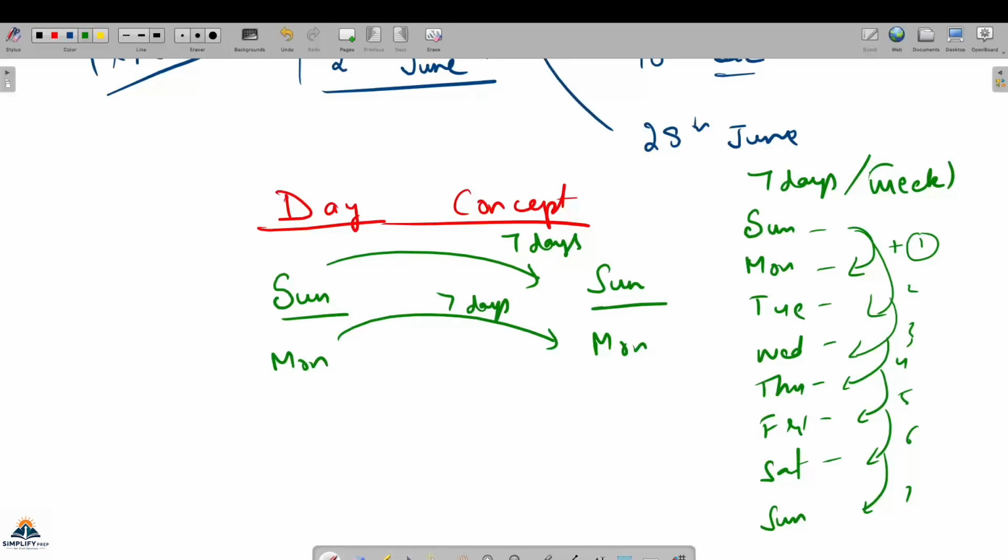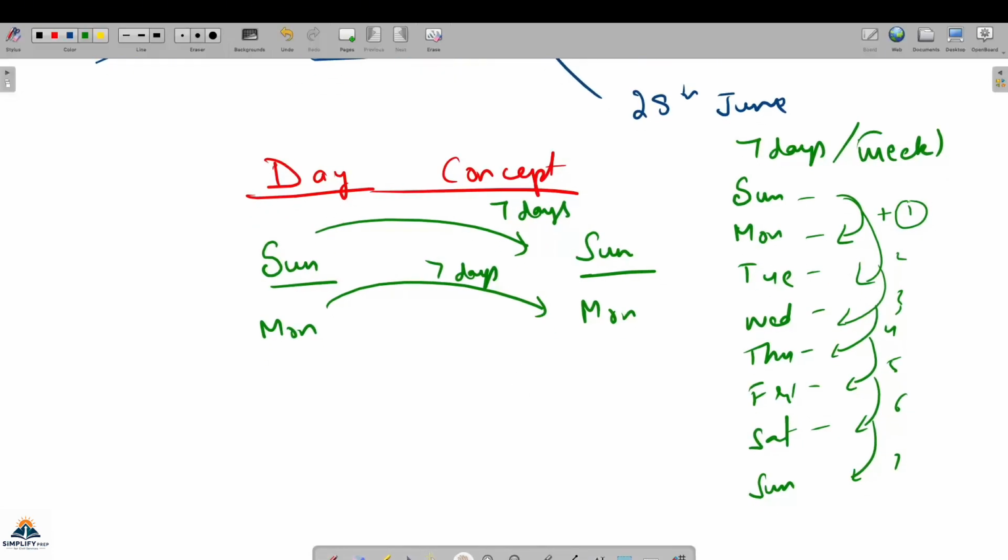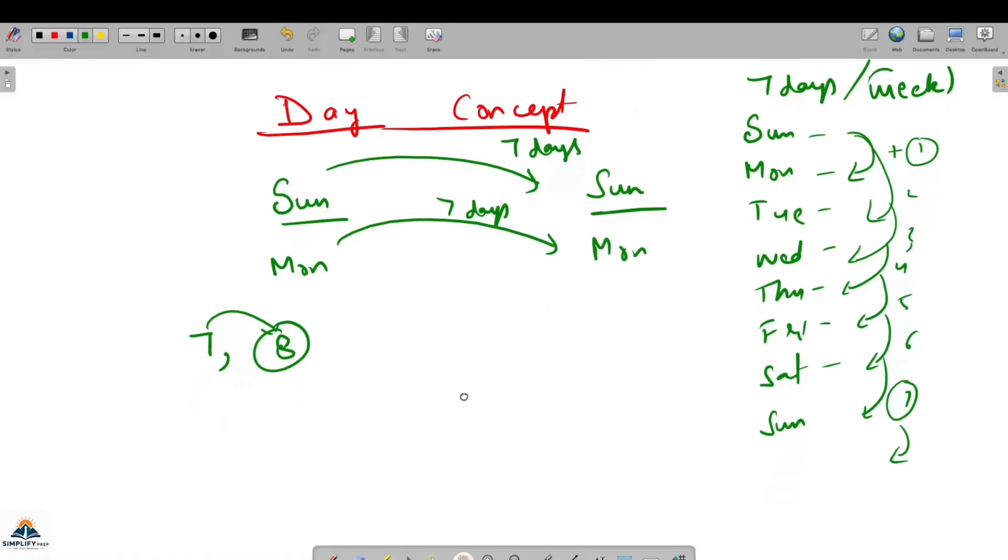OK, so this is something you know, but also know what happens after 8 days. 7 days के बाद तो सेम आता है, 8 डे के बाद एक एक्स्ट्रा हो जाएगा ना.